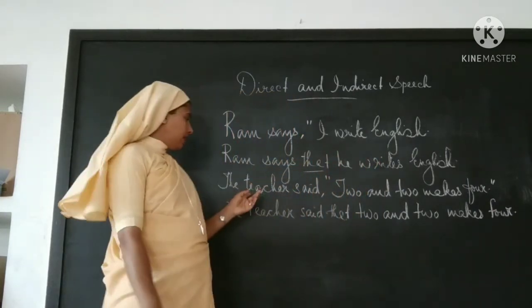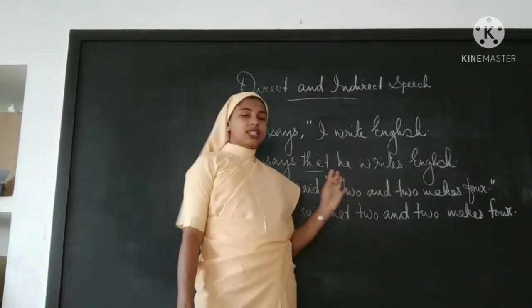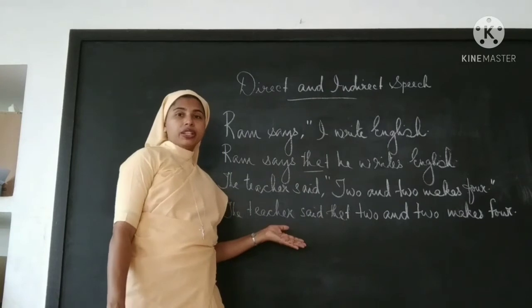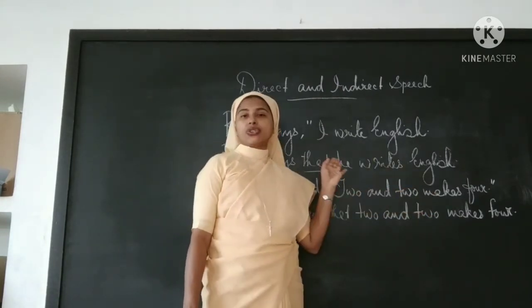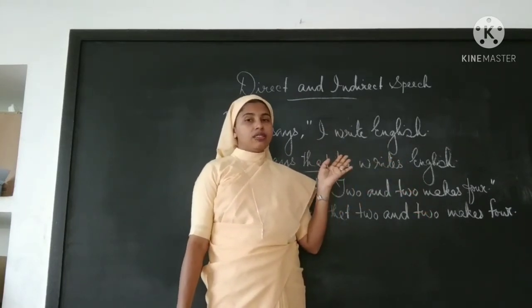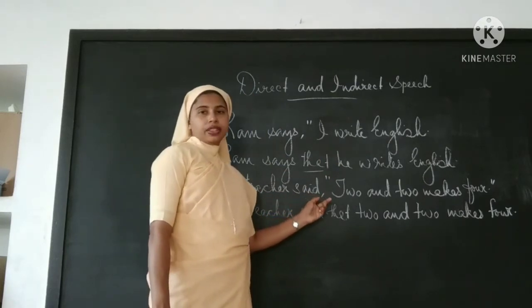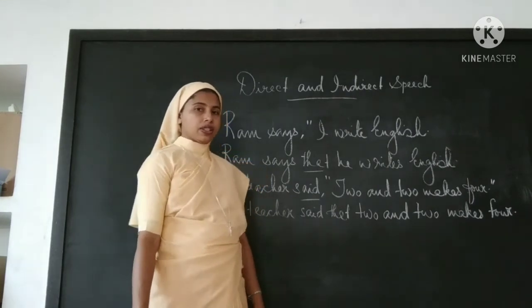See this sentence. The teacher said, "2 and 2 makes 4." How is it reported? The teacher said that 2 and 2 makes 4. Here also there is no change for the tenses. What is the reason? The teacher said, this is past tense, the reporting verb is past tense.